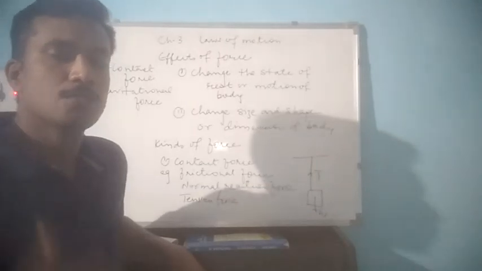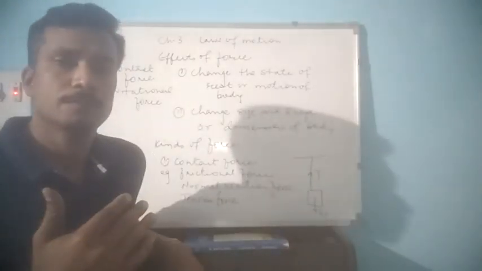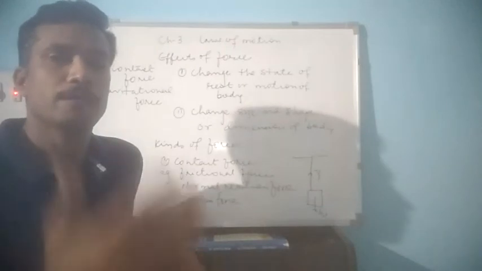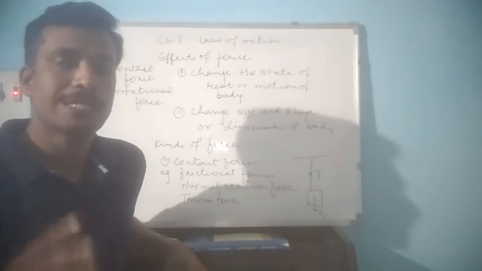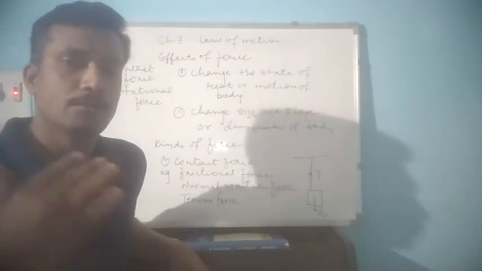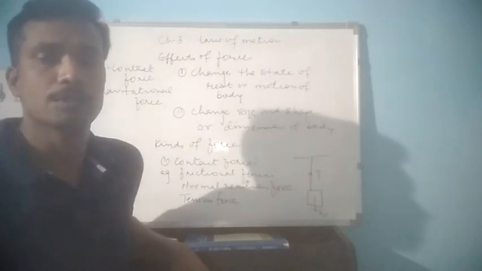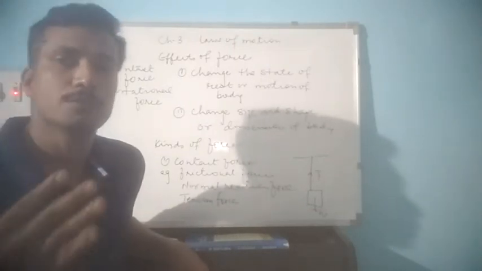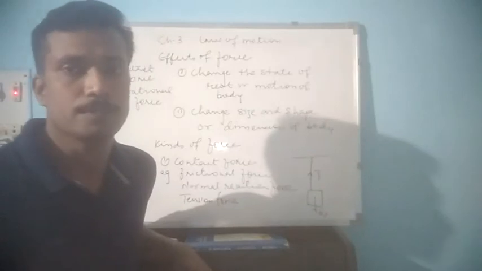Even the earth is not in contact with the apple to apply force on it, but still that force acts on the apple to make it fall towards the ground, and that force is called the gravitational force.